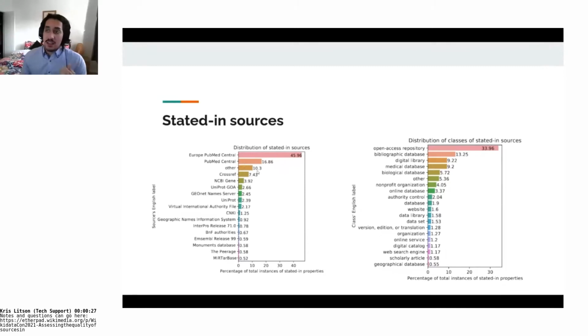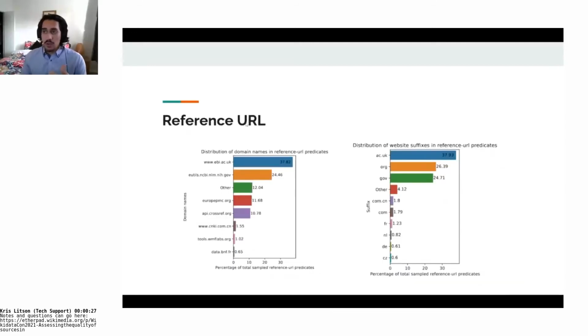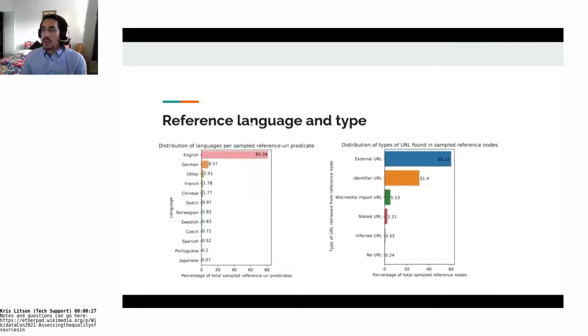Science and biology seem to occupy a large portion of Wikidata data. Looking at reference URLs, you see the same thing: EBI, NCBI, Europe PubMed. We looked at how language was distributed in references in Wikidata. We see that English is about 80%, German is a little bit, and the rest just distribute themselves among what remains.